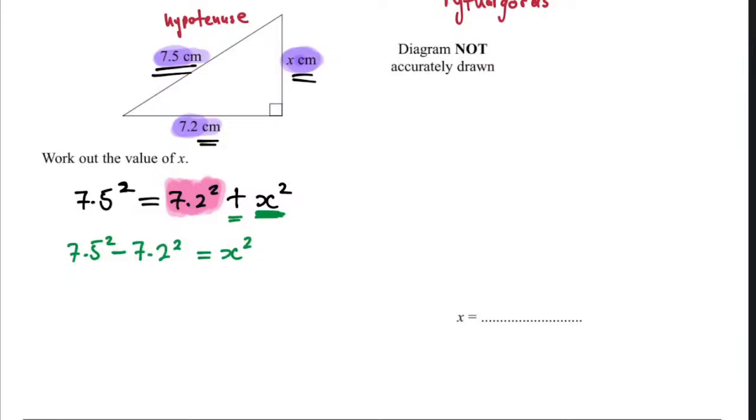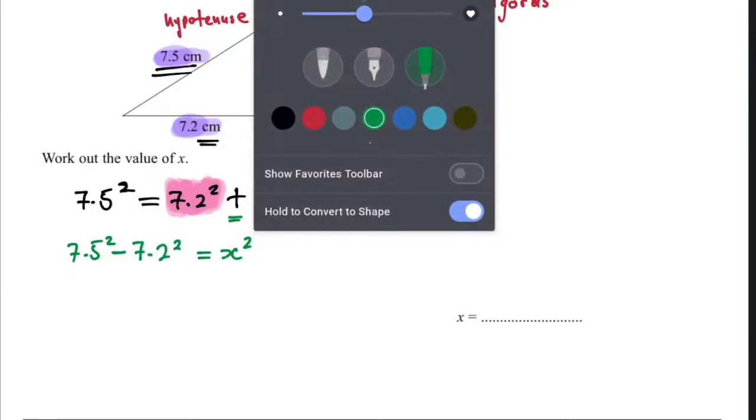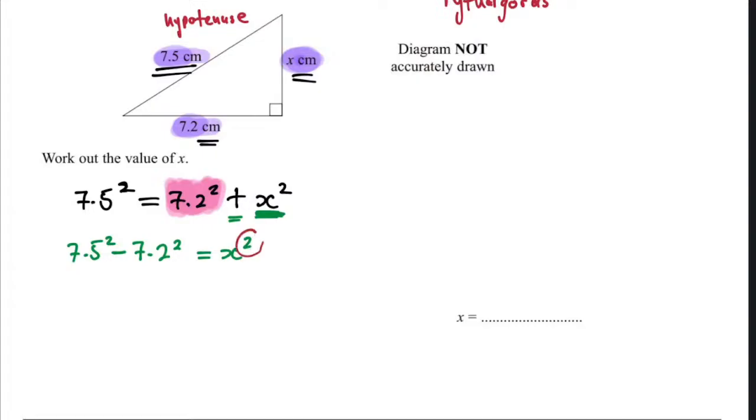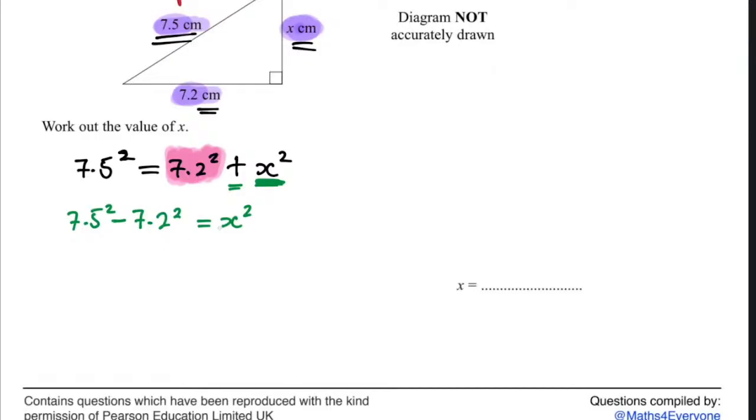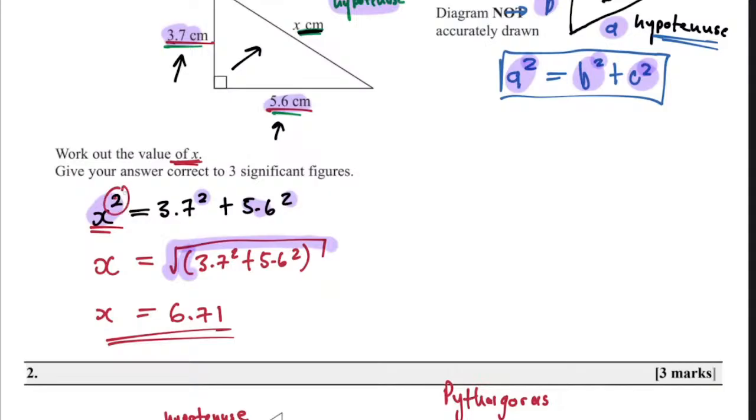So now you need to find the x. You take this squared to the other side. It's a power 2. When it goes to the other side, what does it become? Don't forget. It becomes a subtraction? No, subtraction we've already done. This power 2, when it goes to the other side, look here, it became root of 2.